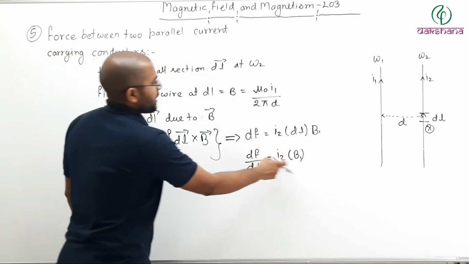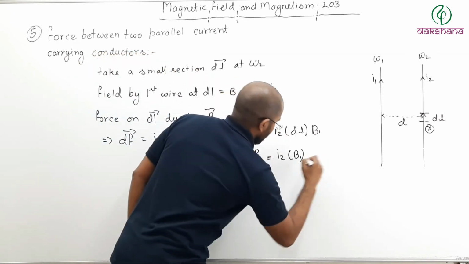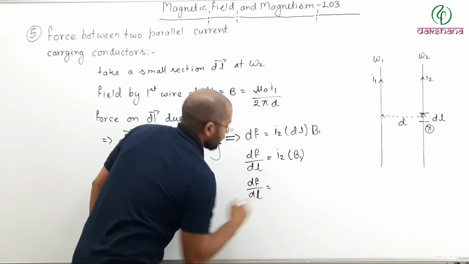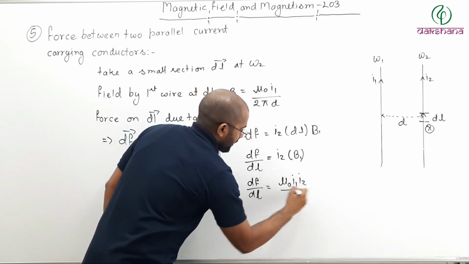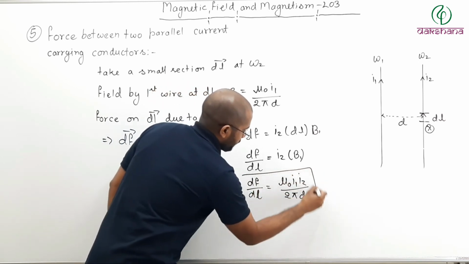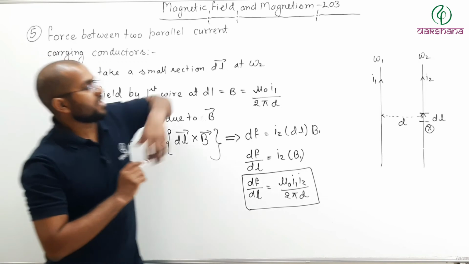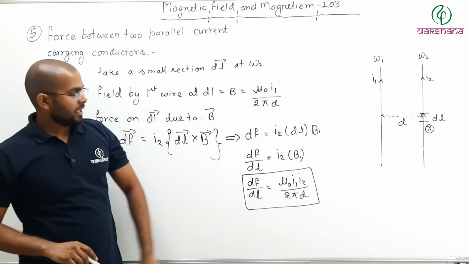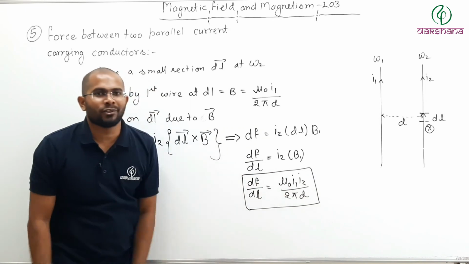So I2 B1, what is B1? Mu naught I1 divided by twice pi d. So this is dF by dl equals mu naught I1 I2 divided by twice pi d. So this is your force per unit length on the second wire due to first wire. Now here you see mu naught divided by 2 pi d will be constant, and I1 I2.